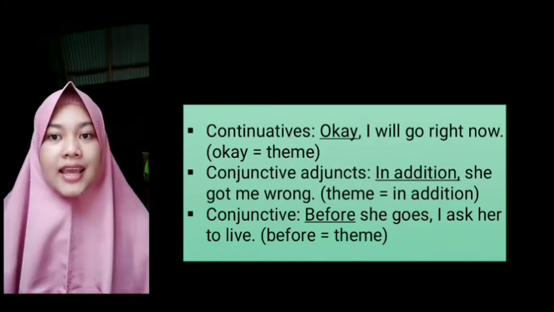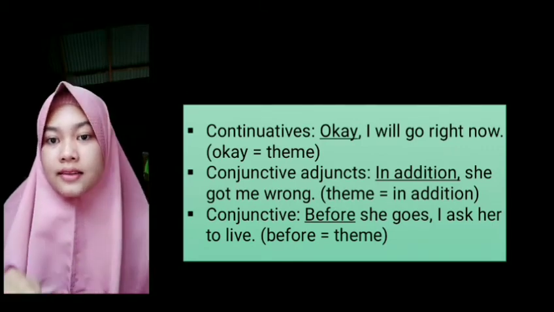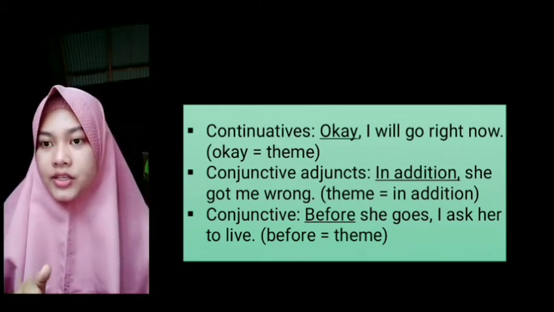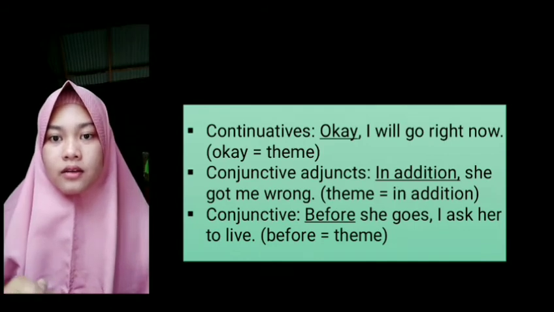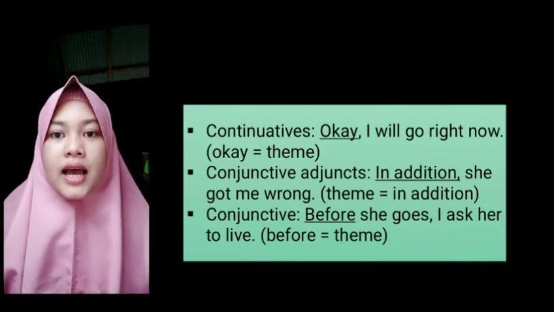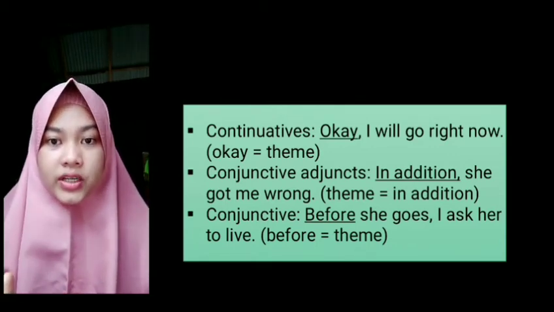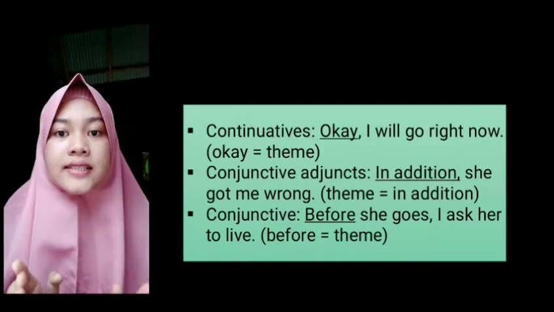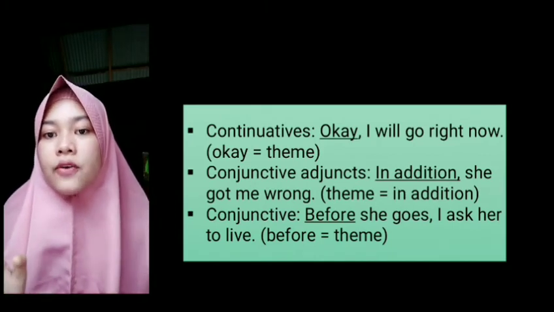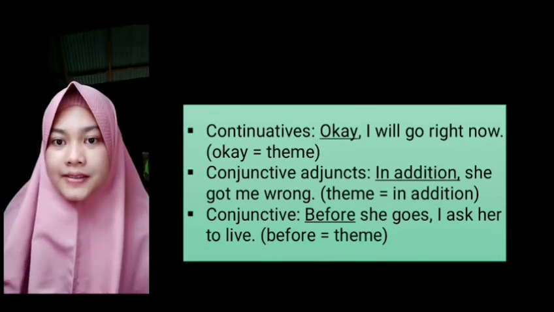In addition is a conjunctive adjunct, so this is the theme of the sentence. The last example is, "Before she goes, I ask her to leave." Before is a conjunction and it is the first word of the sentence. So before here is the theme of the sentence.